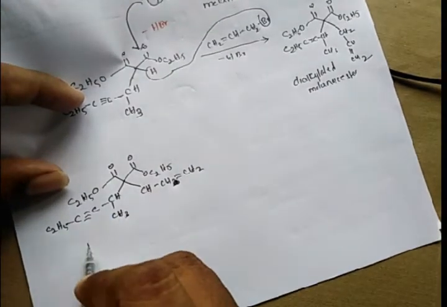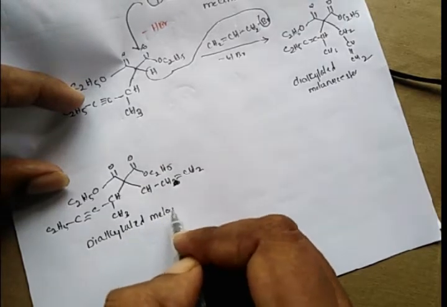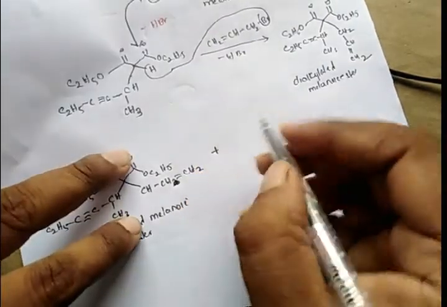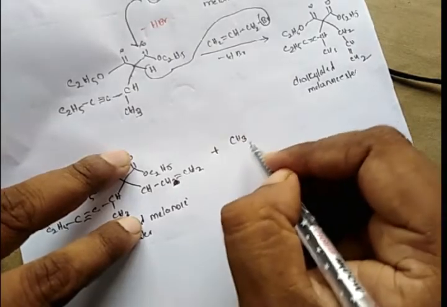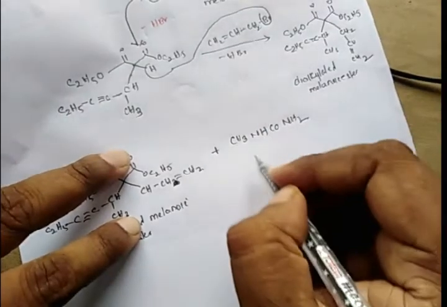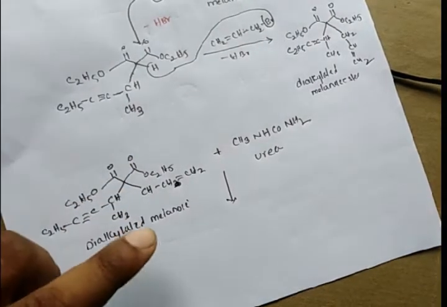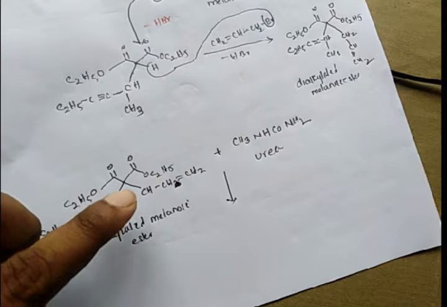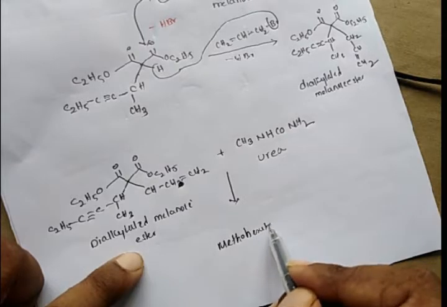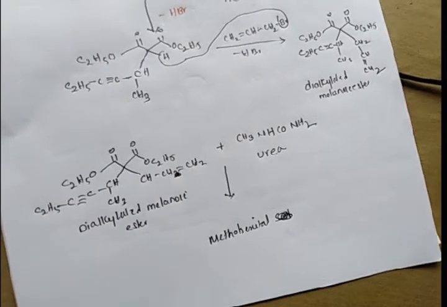This is the dialkylated malonyl ester. Whenever it is treated with urea, that is NH2 CO NH2, we will get methohexital sodium.